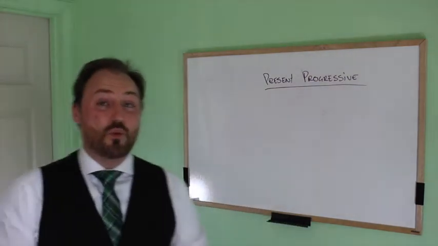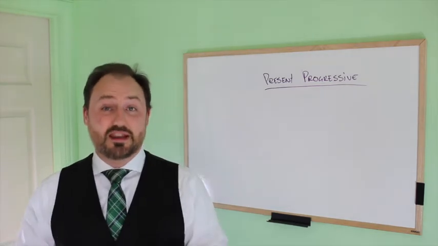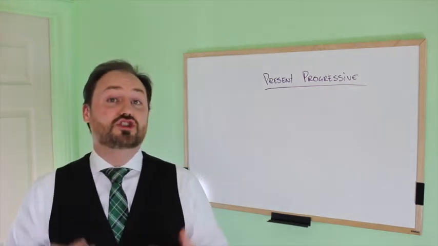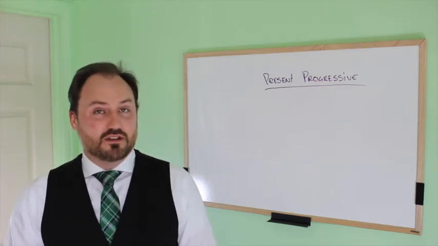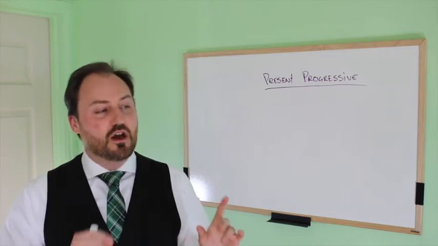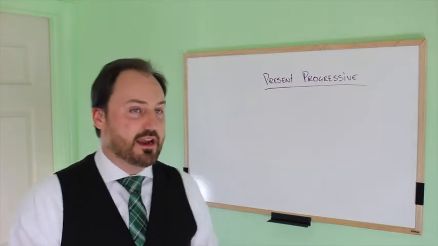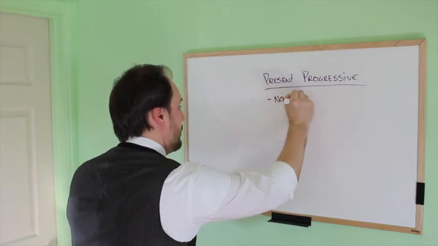The big question: when do we use the present progressive? Very simple, we use it right now. It is for what we are doing right now or what we are not doing right now. So, present progressive is really what is happening. Think about it. What is happening right now? So we use it for now, right now.